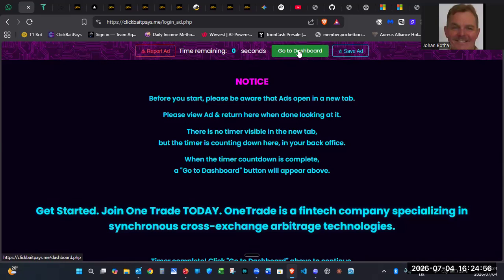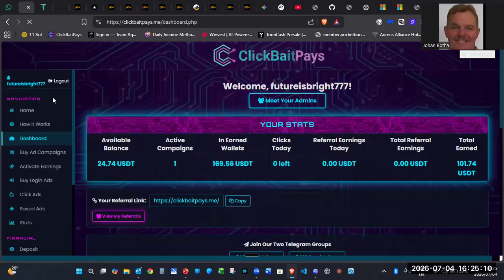Okay, there where it says go to dashboard, it will say earning claimed or something like that, and you just press there, and it will complete and credit it to your account. But in this case, we're just going to go to the dashboard.